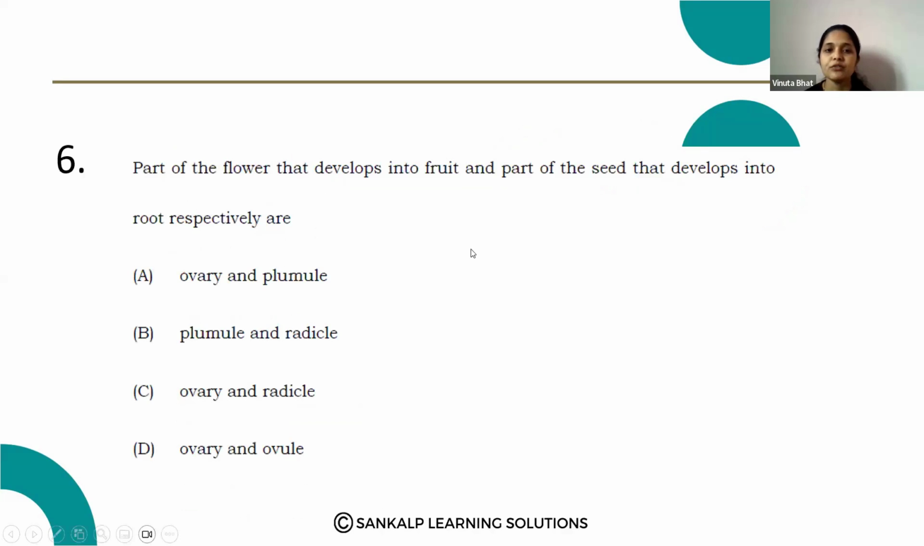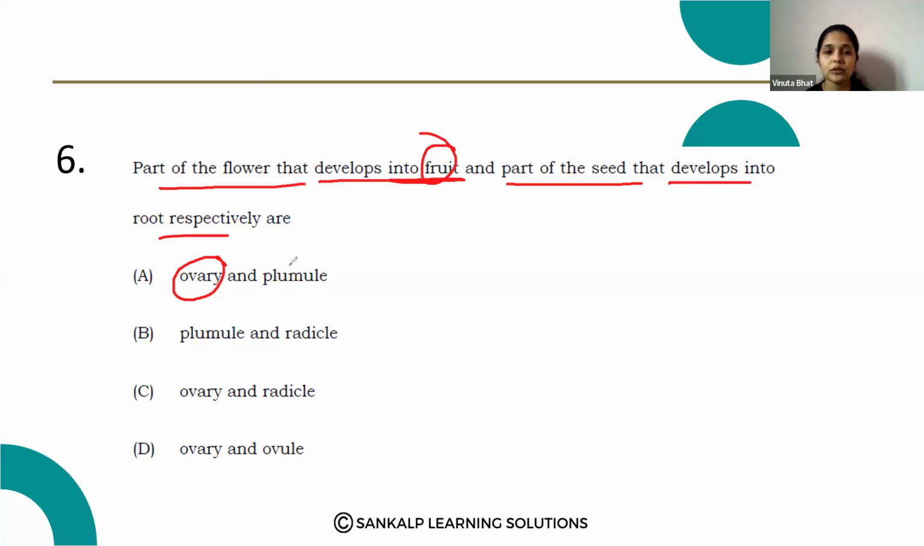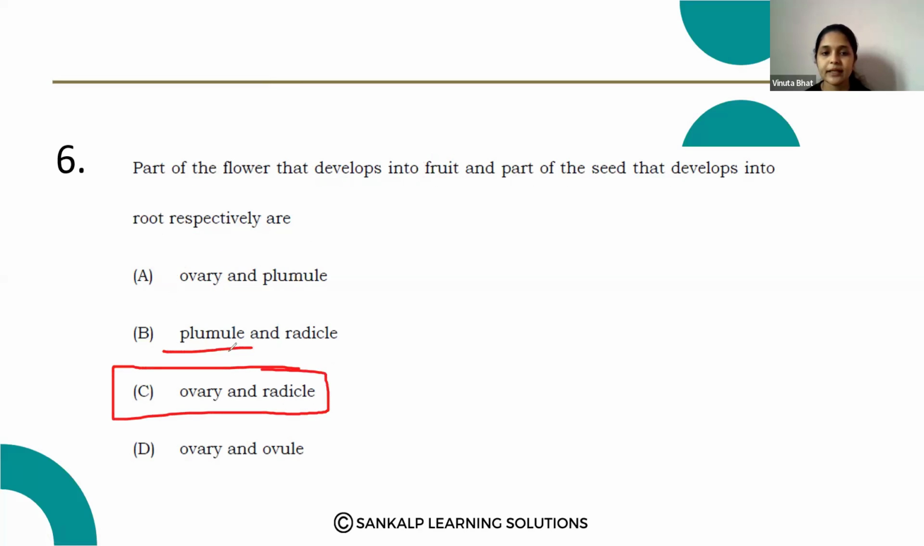Next question. Part of the flower that develops into fruit and part of the seed that develops into roots, respectively, are here. The fruit is developed by the ovary, and the part of the seed that develops into root is the radicle. Option C, ovary and the radicle. The plumule develops into shoot and the radicle develops into root. Option C is the correct answer.